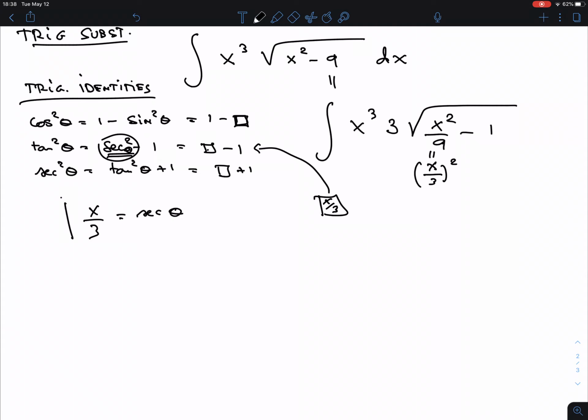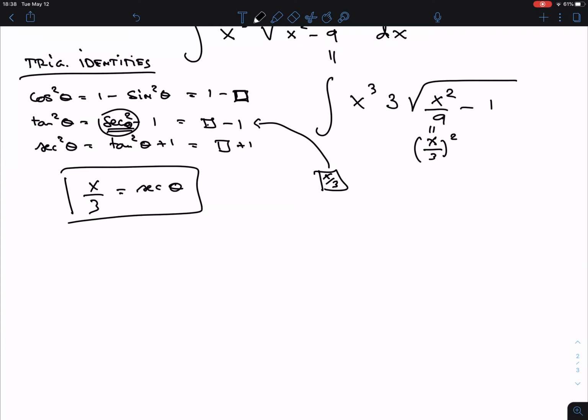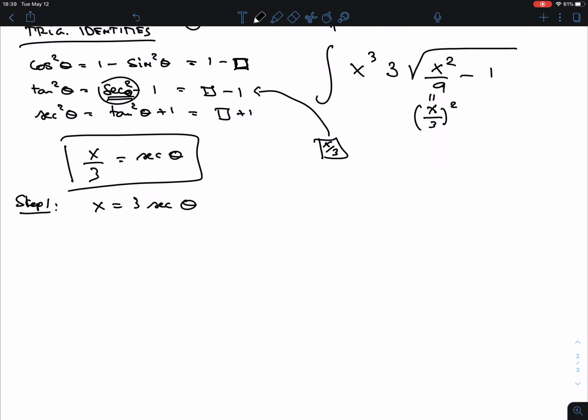So once you have made this substitution, what do you need to do? Remember, I'll write it in steps here. Step 1 is we need to calculate, well, first of all, it's easier to get rid of these simple little fractions here. So write x is 3 secant theta. What we need to calculate is dx. So we have to take the derivative of secant theta. This is secant theta tangent theta d theta. Don't forget the d theta.